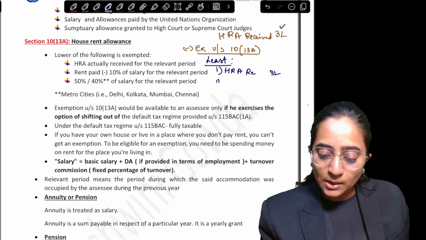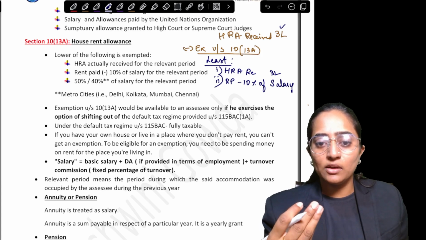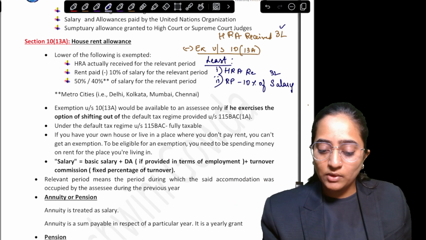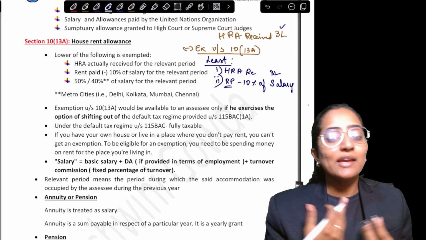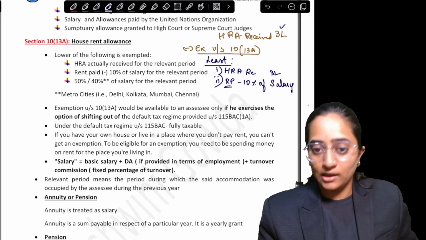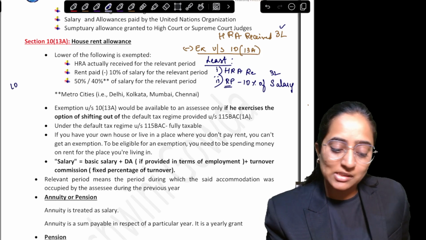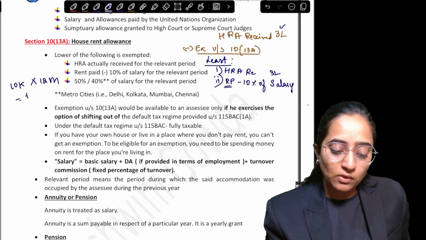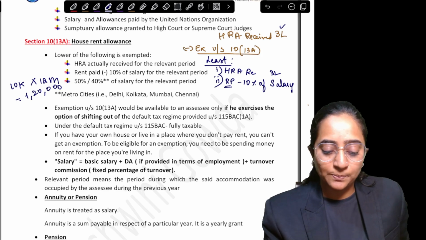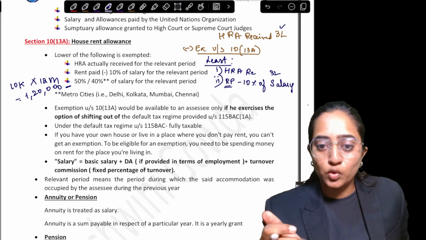The second point is going to be the rent paid minus 10% of salary. What do I mean by rent paid? Very simple. Whatever rent you are paying to the landlord will be your rent paid amount. You have to consider it for the entire year because we are going to compute the income tax for the entire year. If in the question they have given 10,000 as the rent paid, just multiply it by 12 months, and if there are no other changes, you will get 1,20,000. You record here 1,20,000. Now, minus 10% of the salary is what you are doing.